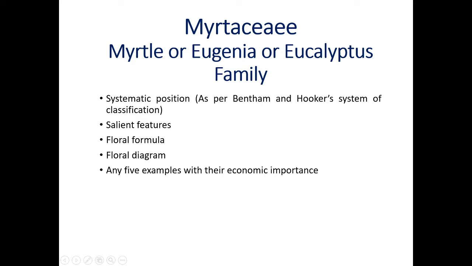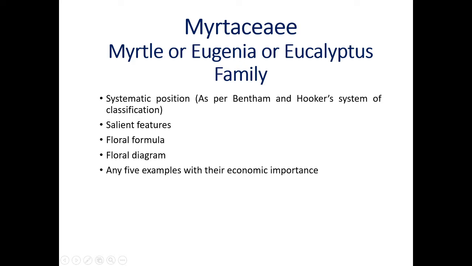Now, as per our syllabus, we have to study the myrtle or eugenia or eucalyptus family. There are some examples of family Myrtaceae, and that's why there is a common name: myrtle family, eugenia family or eucalyptus family.